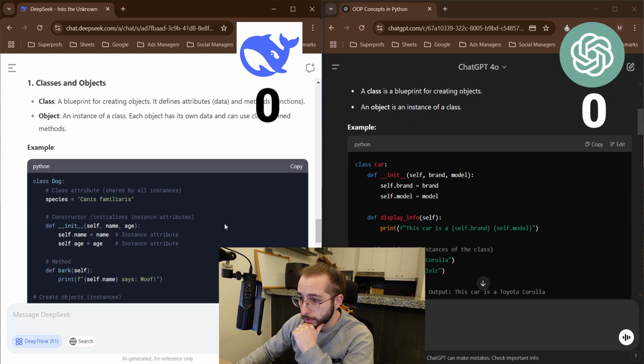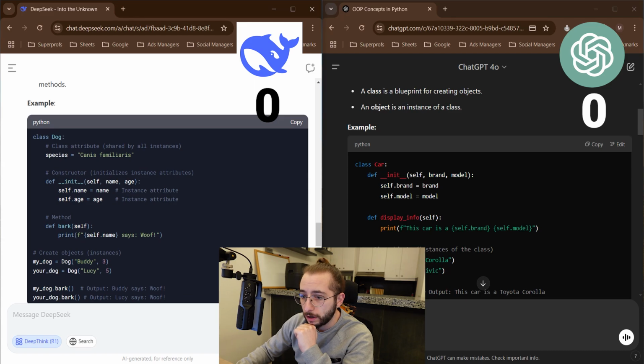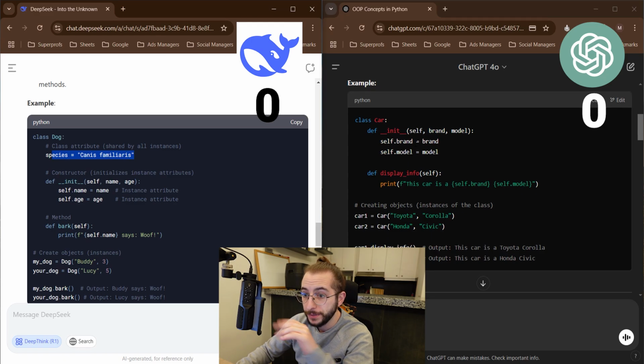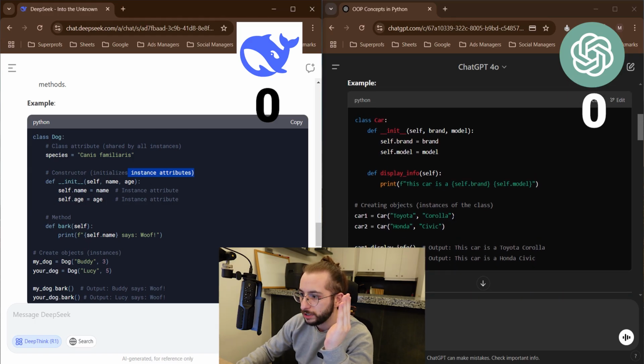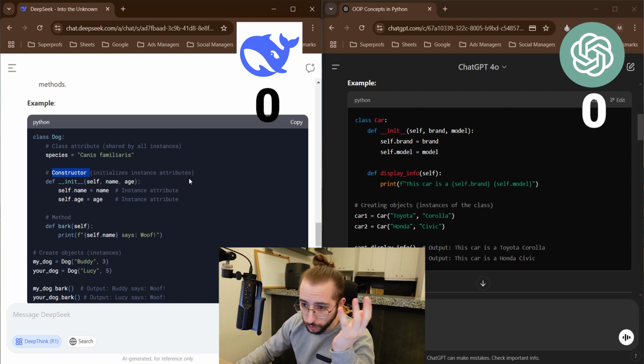Let's look at the examples. So right here we have a dog and it's a species, which is a class attribute. One thing that's very nice is that DeepSeek actually gives us comments, which is amazing, exactly what a beginner would need. Right here with ChatGPT, what is this? What is this? Right here, I can see, oh, this is the constructor, which initializes instance attributes. Okay, as a beginner, I have no idea what instance attributes are.